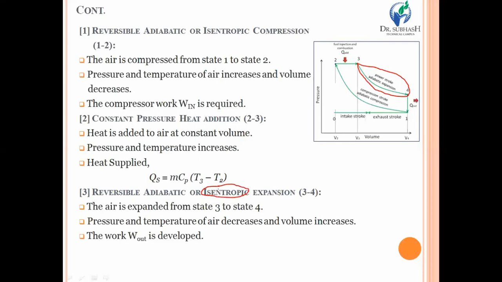The entire process has the same constant entropy throughout. Pressure and temperature of air definitely decrease, whereas volume, due to expansion, increases. Due to that expansion, we get the work, or power, W out. That is the real output that we require from the diesel cycle or diesel engine.